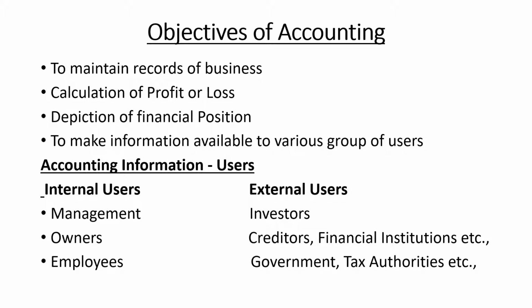And not only that, whatever records are maintained by the organization, they make that information available to various groups of users. When we talk about groups of users, accounting information is used by whom? It is required by both internal users as well as external users. The major internal users of accounting information are management, owners, and employees.